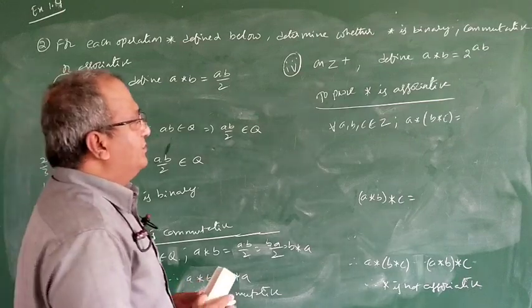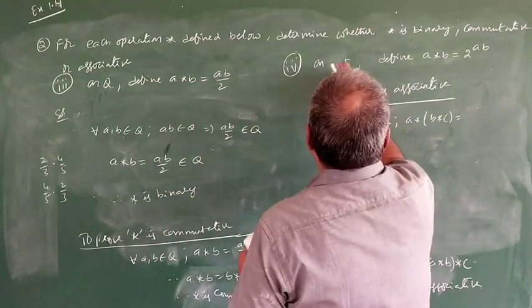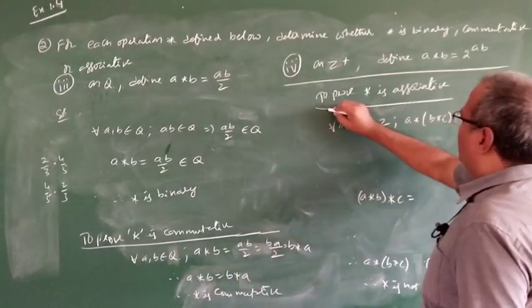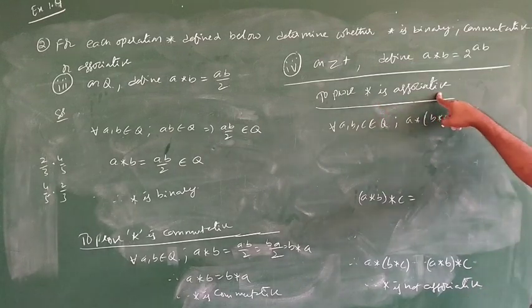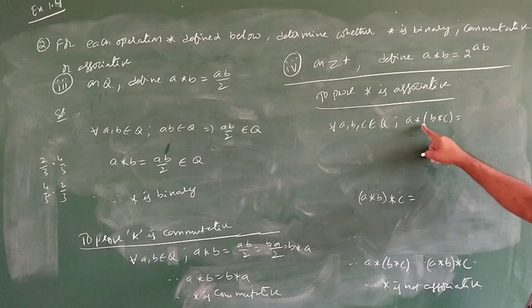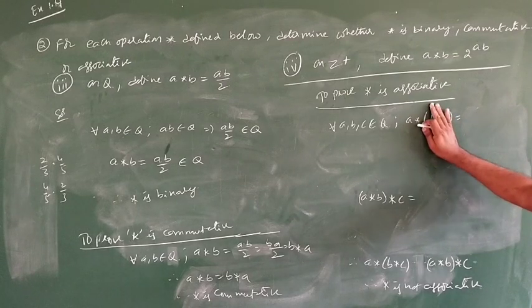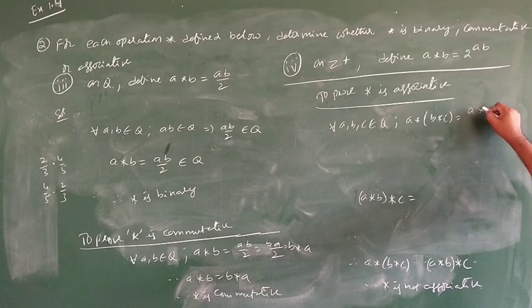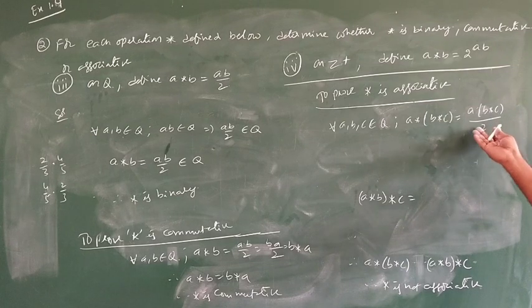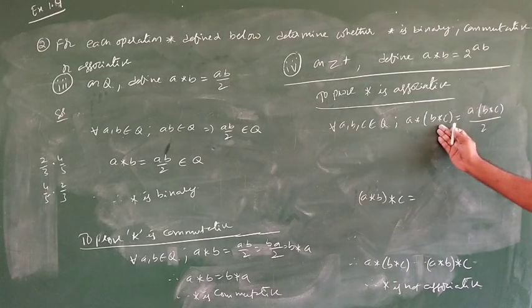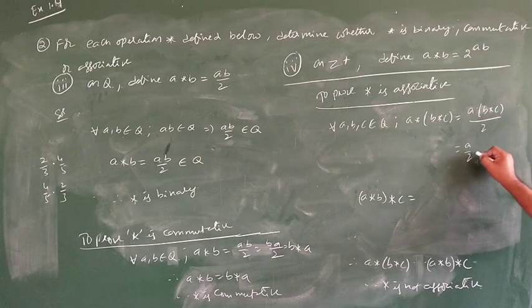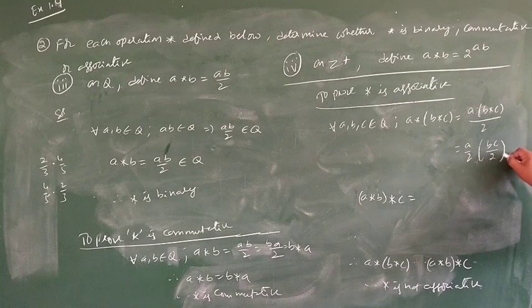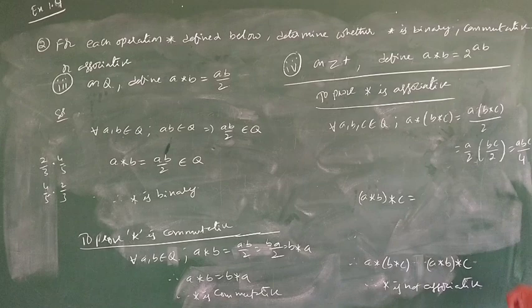Now to prove associative, on the third question. The set is given. To prove star is associative, a, b, c belongs to Q. a star of b star c by 2. I told very clearly, observe here, I myself am also going to make the mistake: I am going for the bracket. The bracket should not be seen at the beginning. a star of b star c is a star of bc by 2. Now a by 2 keep aside. This is bc by 2, which can finally be written as abc by 4.